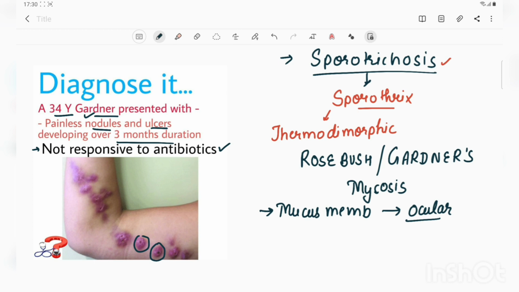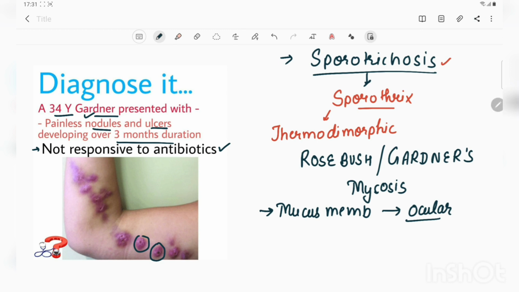When we observe these yeast cells under potassium hydroxide, then characteristic cigar-shaped buds and asteroid bodies are also seen. But yes, these are not specific for sporotrichosis, but yes, these are seen. Other methods in the disseminated cases are PCR and ELISA also. In ELISA, we can test for the antibodies against this.